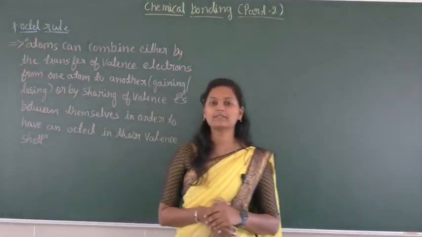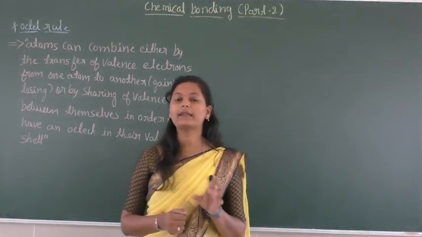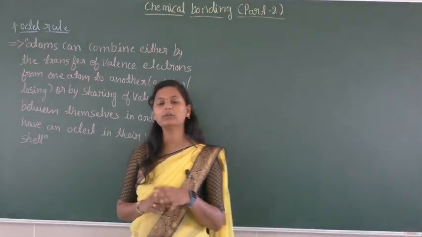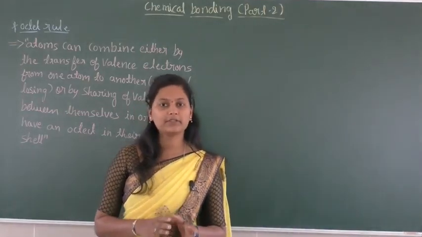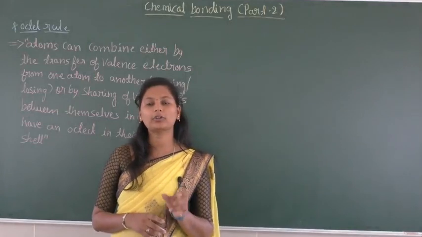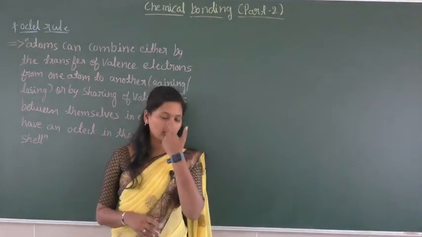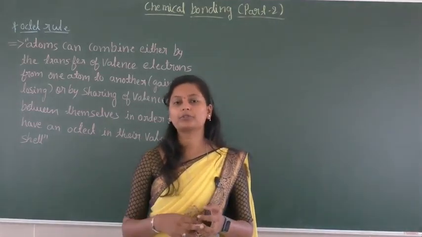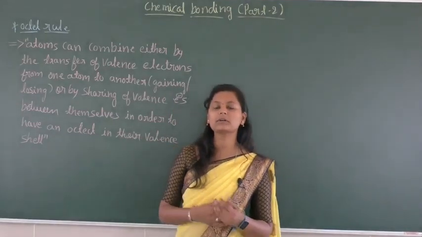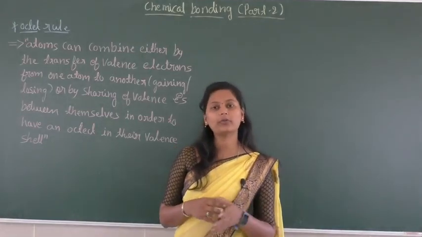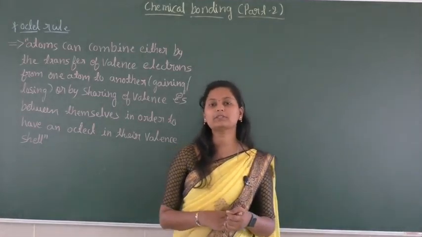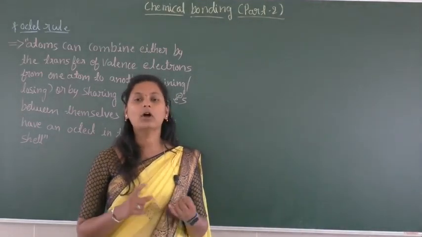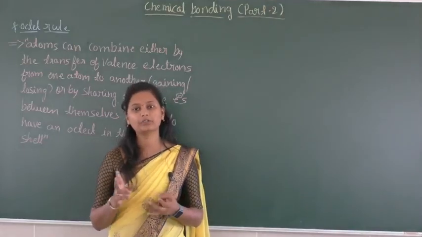In the previous class we discussed the Kossel and Lewis approach towards a chemical bond, and also Lewis symbols, which are also called electron dot structures or electron dot symbols. Next we discussed the Kossel approach or Kossel postulates towards the electrovalent bond. In today's session we are going to discuss the octet rule, and also the covalent bond and Lewis dot structure.